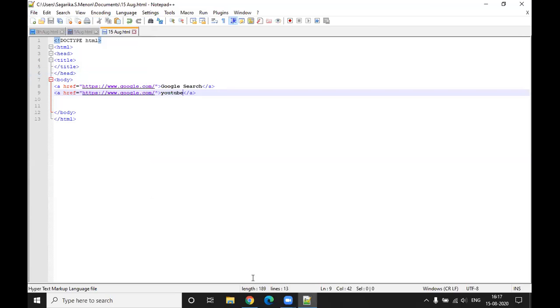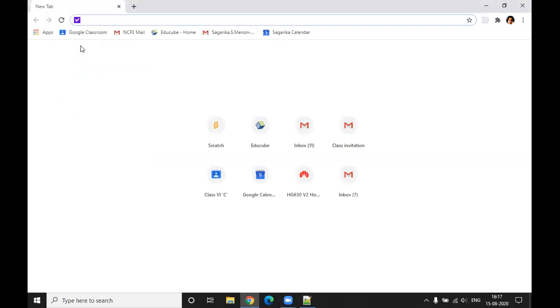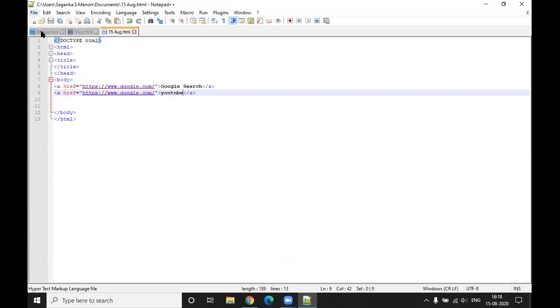So one second, I have to save. Sir, it doesn't come. You have to open the file in the browser, right? You have to go to that folder, right click, open with, not over here. Where have you saved this particular file? To that folder you have to go.